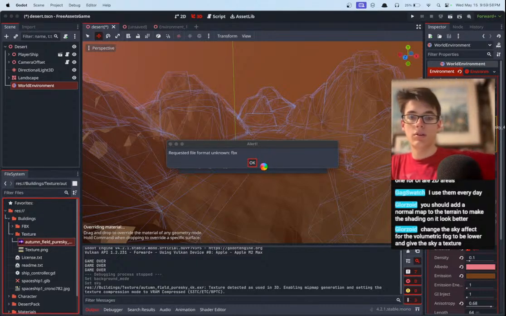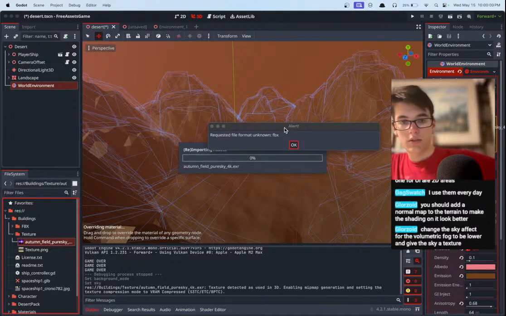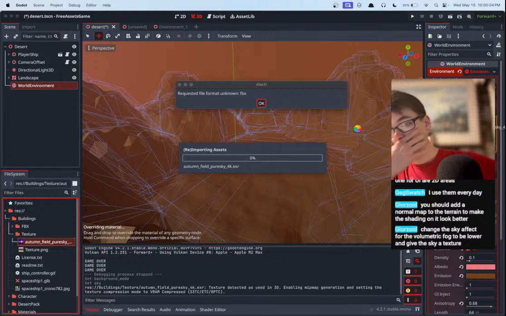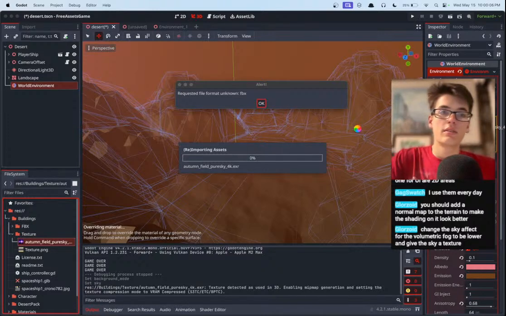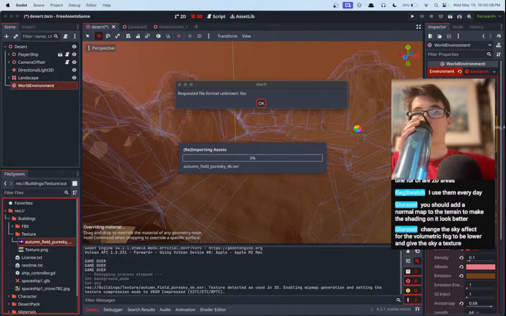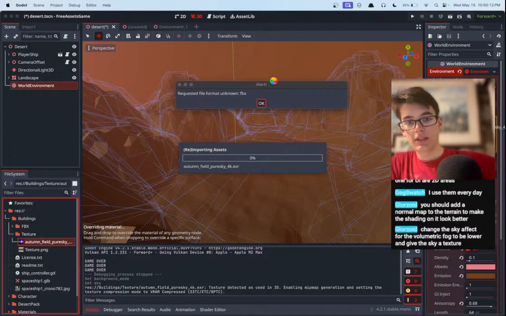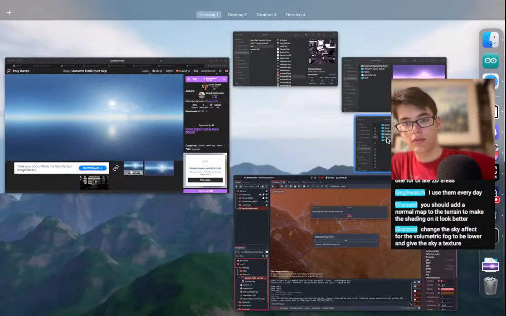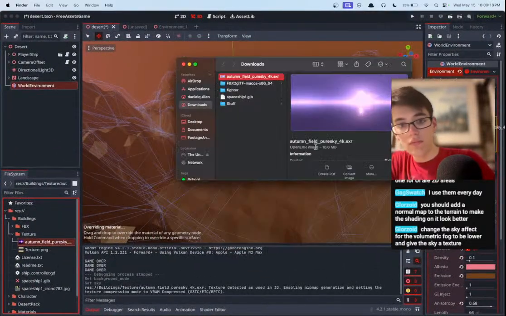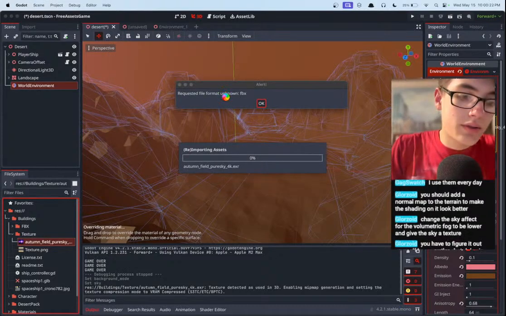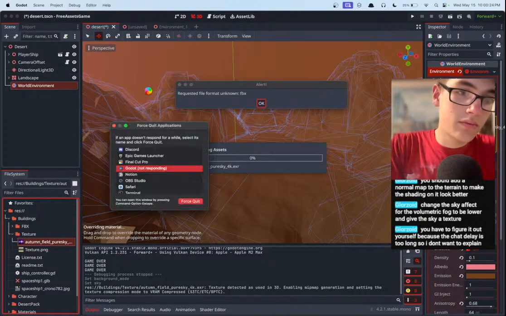Requested file format. Uh-oh. Guys, we may have hung Godot. Not great. We're trying to give the sky a texture, but it does not like us very much. We're gonna have to restart Godot.